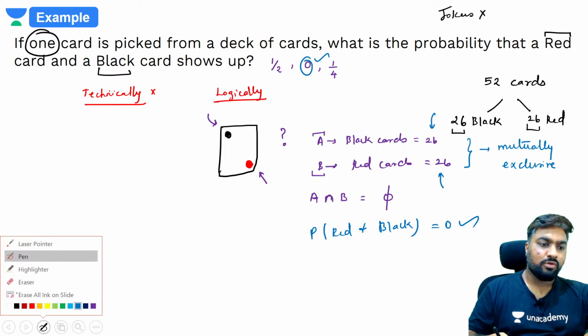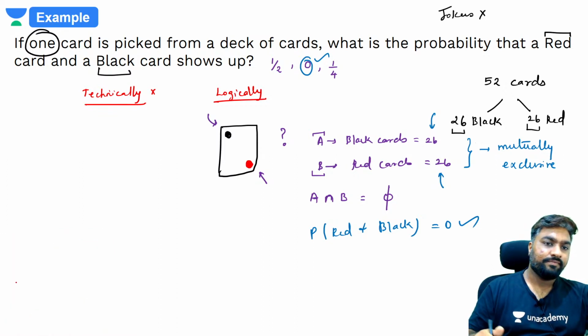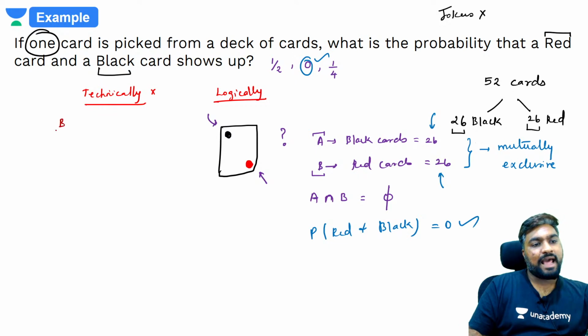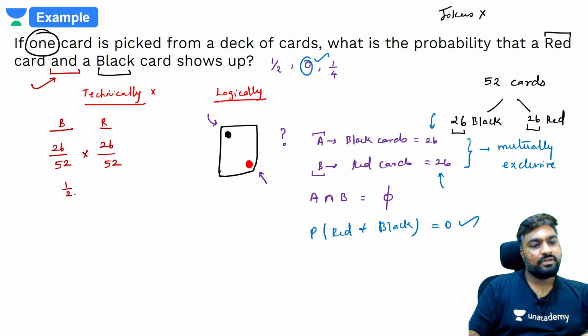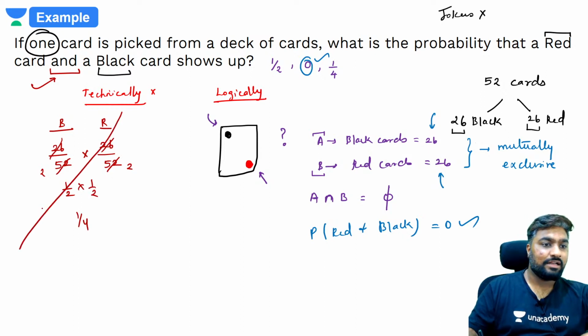Now a lot of people who said 1/4, जिन्होंने भी 1/4 बोला, I'll tell you what they did. Probability of black cards is 26 out of 52. Probability of red cards is 26 out of 52. Because there is the word and here, क्योंकि and है, उन्होंने मल्टीप्लाई कर दिया. So 1/2 into 1/2, 1/4. This is wrong.